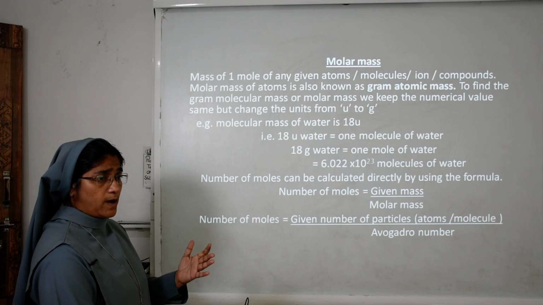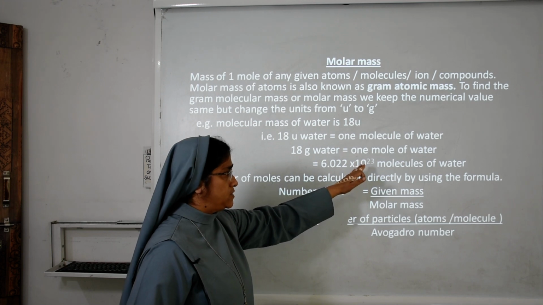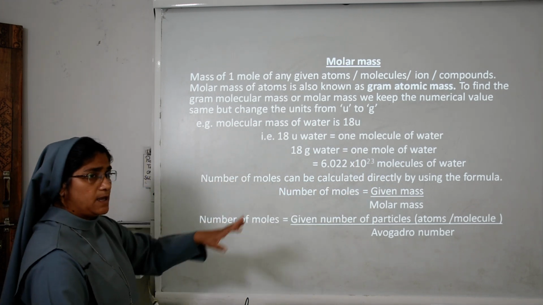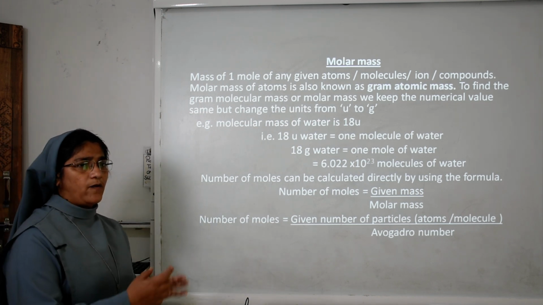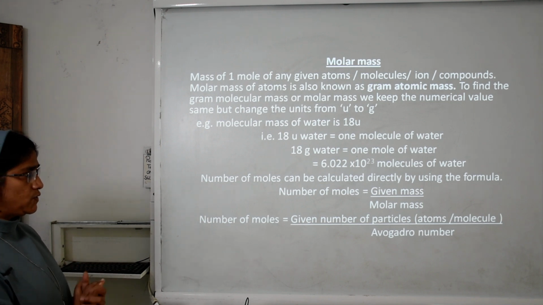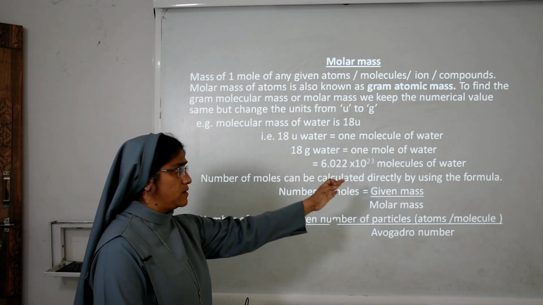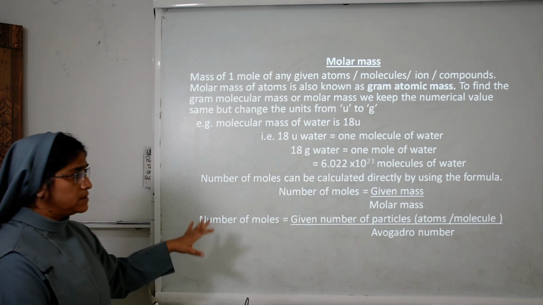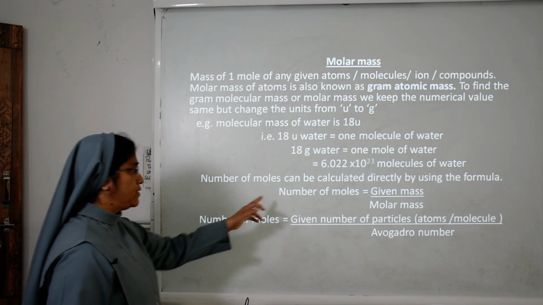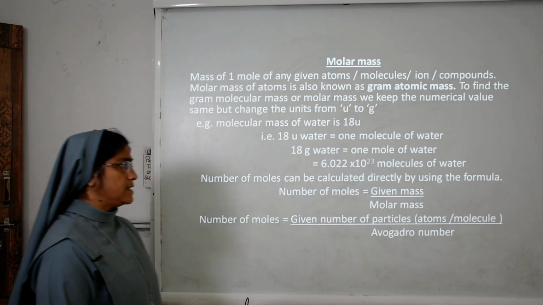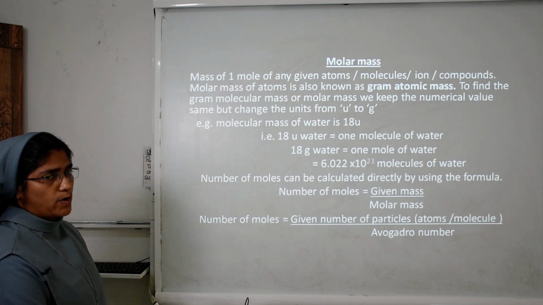In 1 mole, how many particles are present? 6.022 into 10 raised to the power 23 molecules of water are present in 18 gram of water. That is how we find the number of moles. There are 2 equations you have to learn by heart. Number of moles can be calculated directly using the formula: given mass upon molar mass.